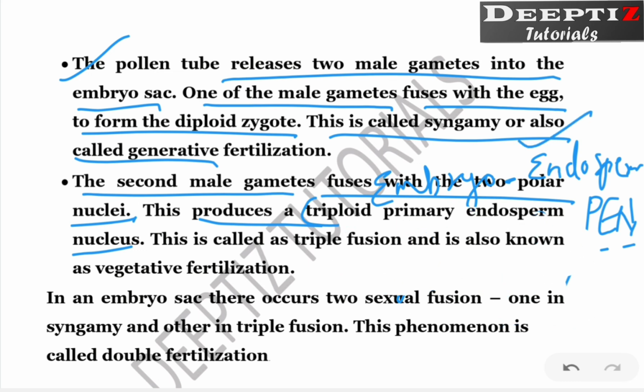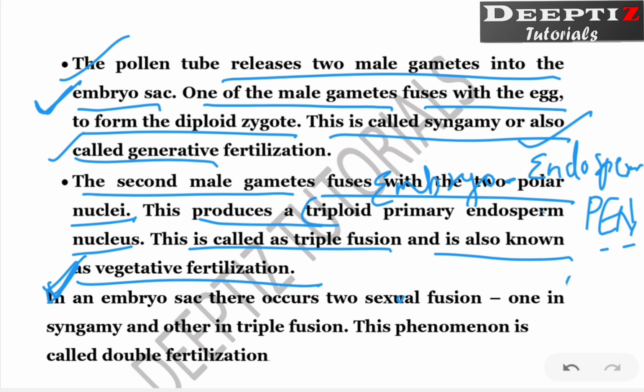Now, the triple fusion is also known as vegetative fertilization. Why is it vegetative and why is it generative? This is actually forming that reproductive end product such as the zygote, right? But this fusion is actually for the formation of food. Vegetative means not related to the reproductive structure, right? So we call it vegetative